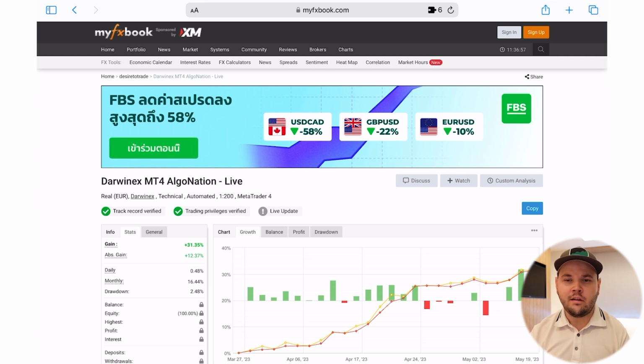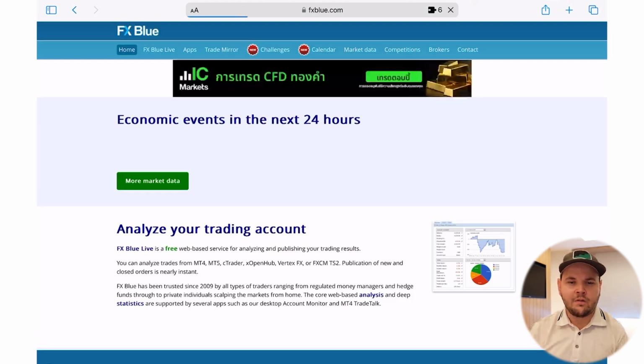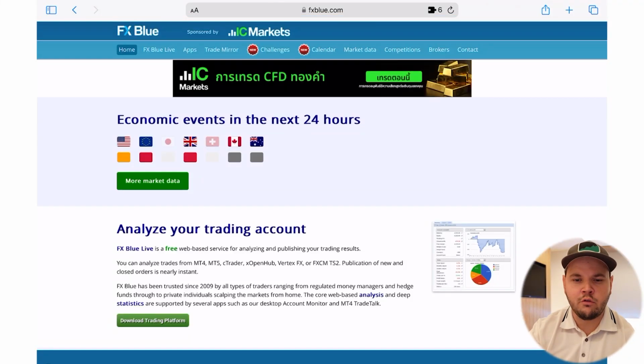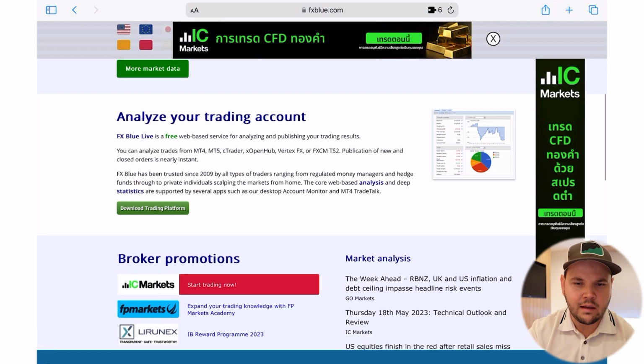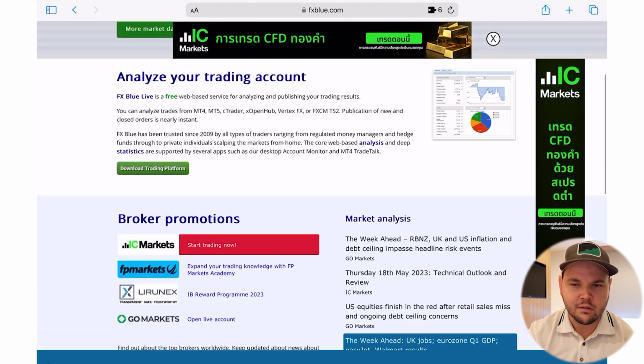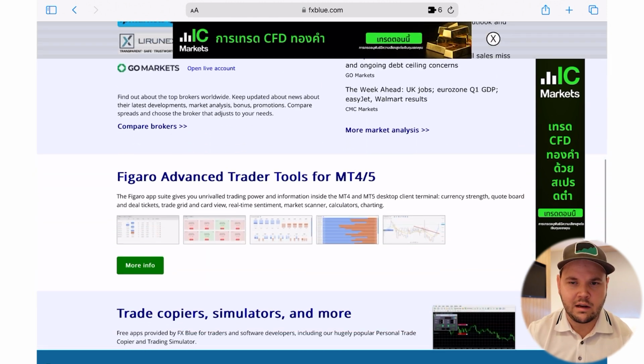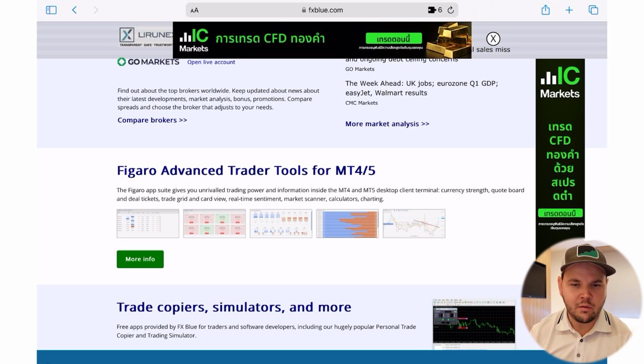An alternative to this is called FxBlue. FxBlue is a site that I cannot connect to most of my brokers I use, but they still are working all right. And they have a good way to look at your stats right there online. So you can have a look at this. Again, many ads there, it's free, but it's a good tool. Depending on who you are, you might prefer FxBlue over MyFxBook or the other way around. It really depends on what you prefer. So pick the one you like the best and then just stick to that.